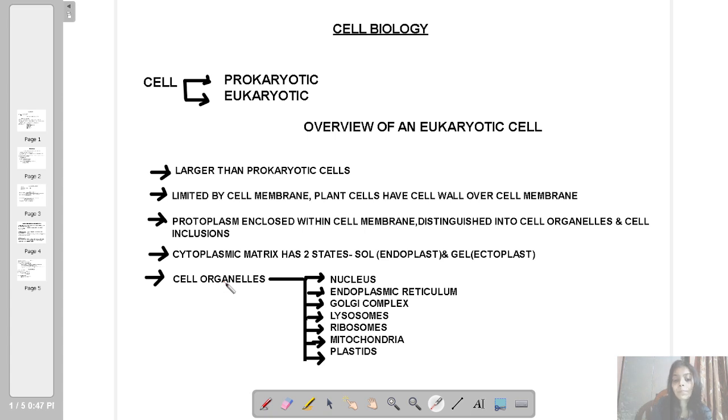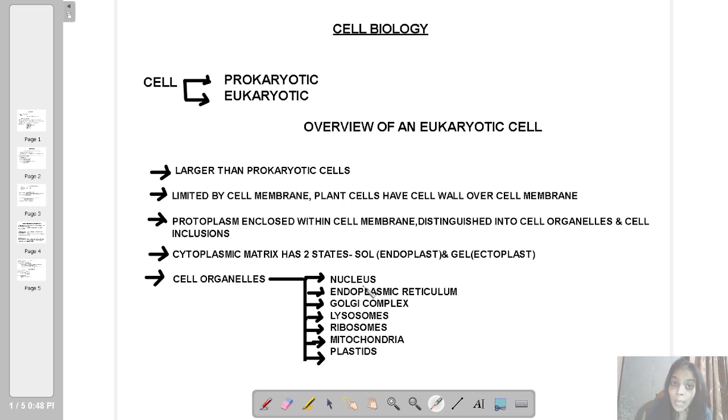Now, cell organelles are of these types, as I have written. The first one that I have written is nucleus. Why have I written nucleus at the top? Because it is the most important part of the cell. Often we compare it with the brain.